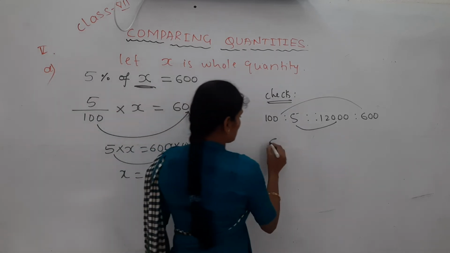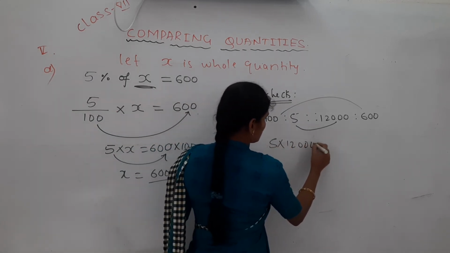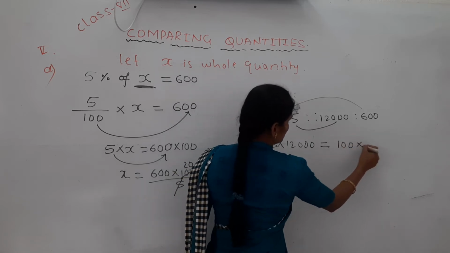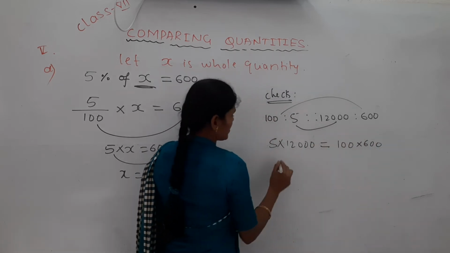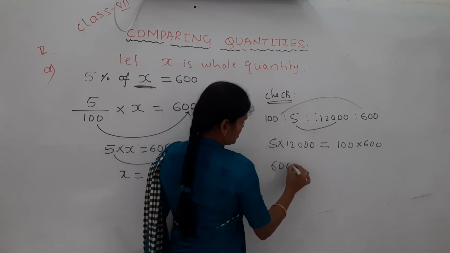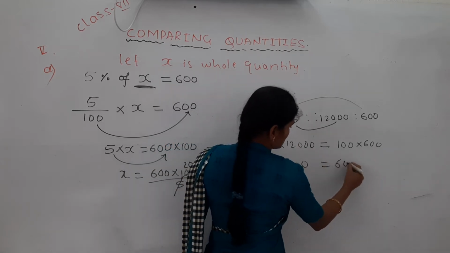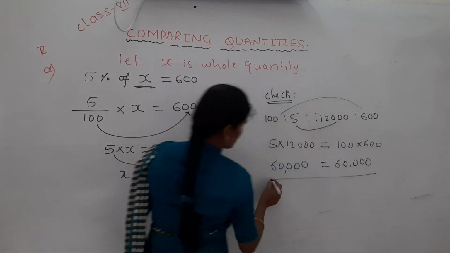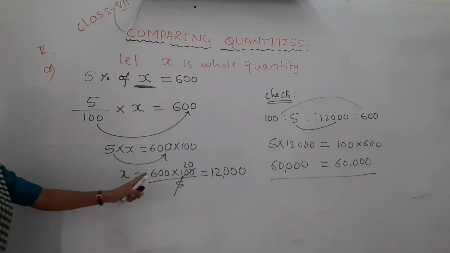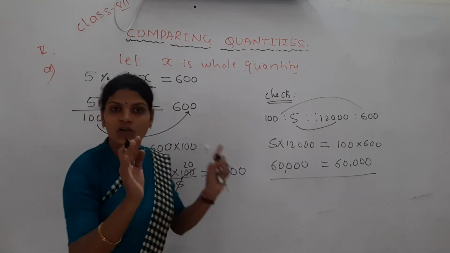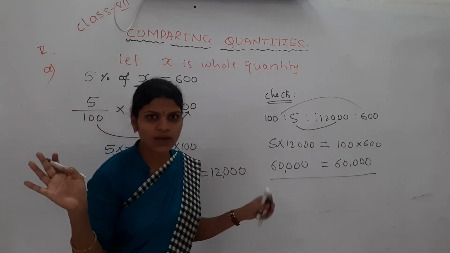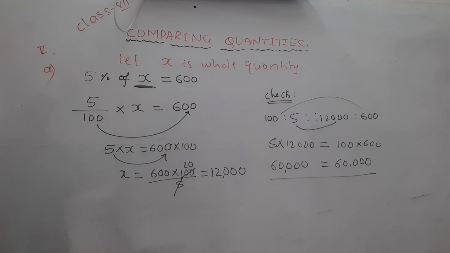Okay. Now 5 into 12,000 equal to 100 into 600. Okay. 12 5s are 60. How many 0s? 60,000. Here 100 into 600, 60,000. Are these two equal? These two are equal, means our answer 12,000 as the whole quantity is correct here. Okay. Yes, take it. So before, the question gave the whole quantity and percentage.